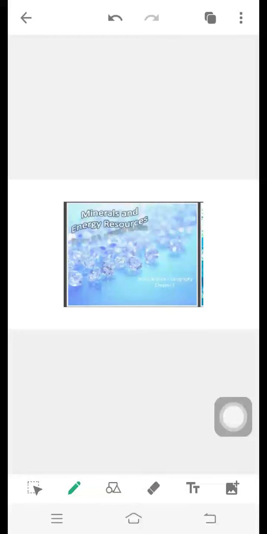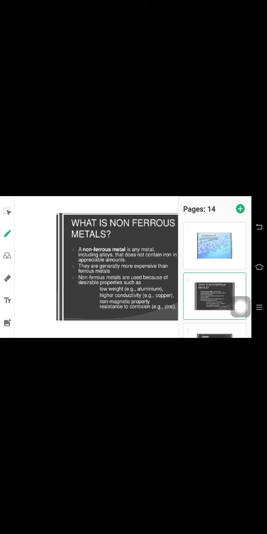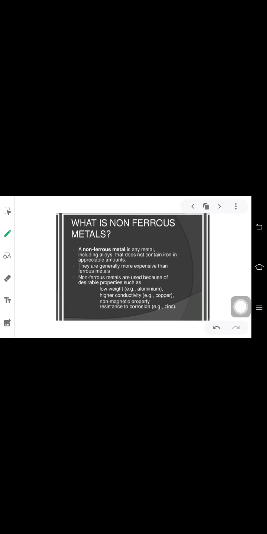Welcome dear students to the second session of our chapter 5, that is mineral and energy resources. The topic we are going to discuss today is non-ferrous minerals or metals. Now the question comes, what are non-ferrous minerals? Non-ferrous minerals are those minerals in which iron content is not there.